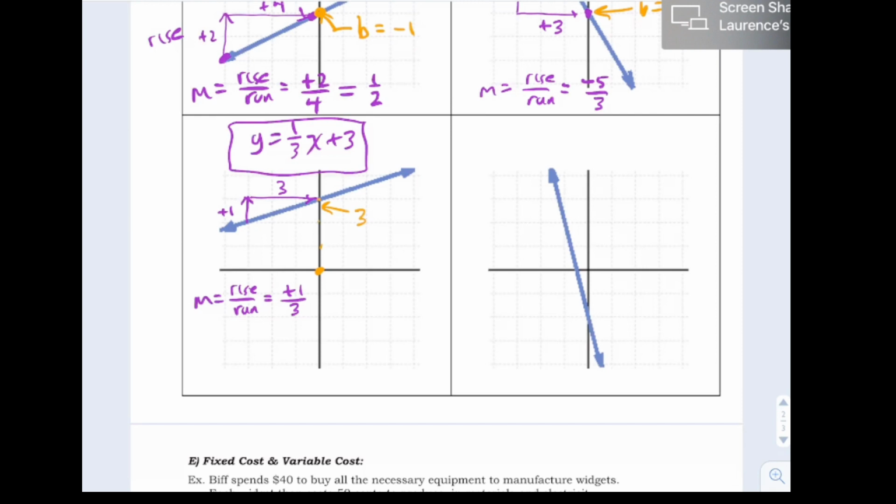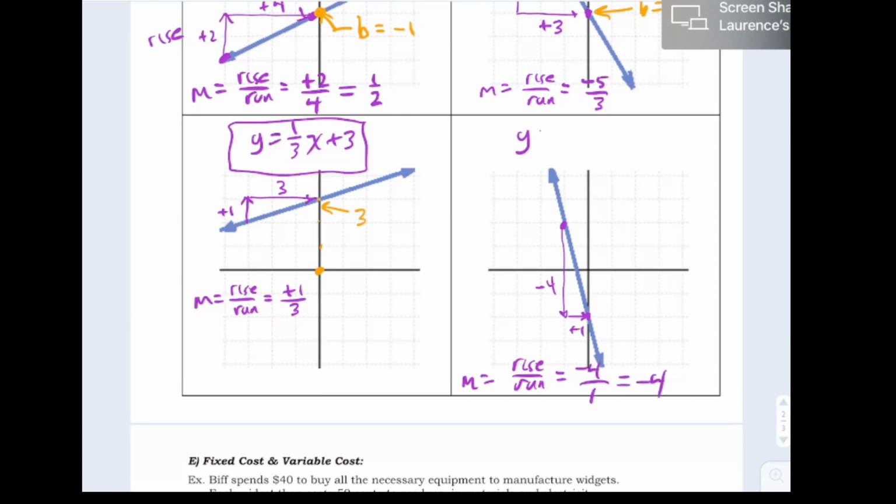This one, find 2 points. There's a point, that looks good. And maybe that's a point, that looks pretty good. And then you go up or down, and then to the right. So I've got to go down 4, it looks like, -4, and over to the right. And so my slope, which is rise over run, is going to be a -4 over 1, which is the same as a -4.